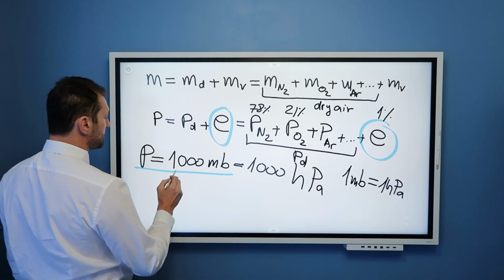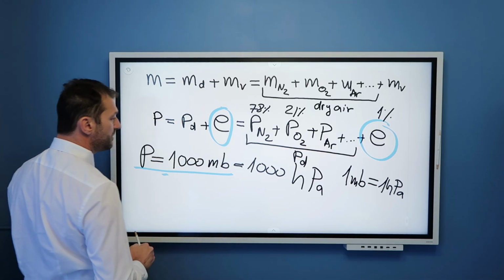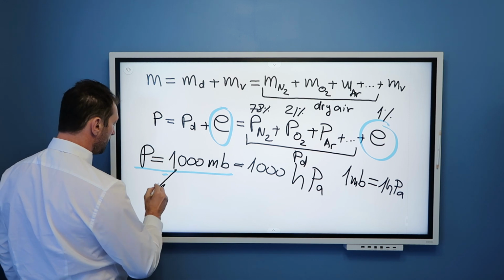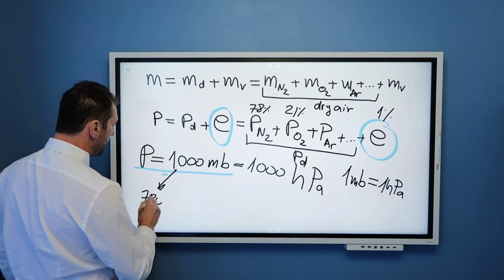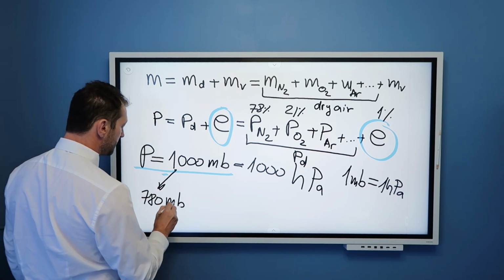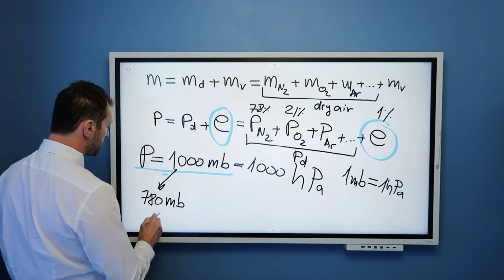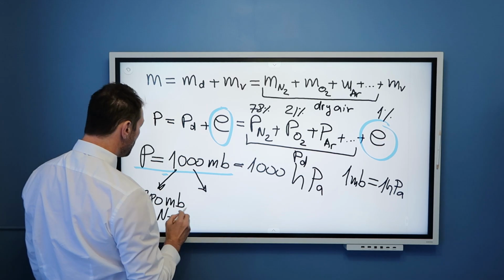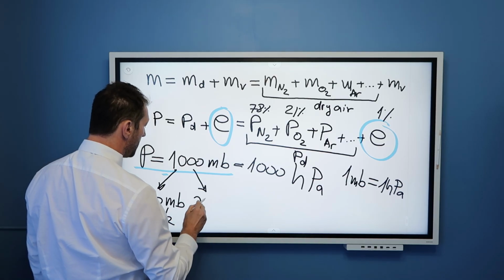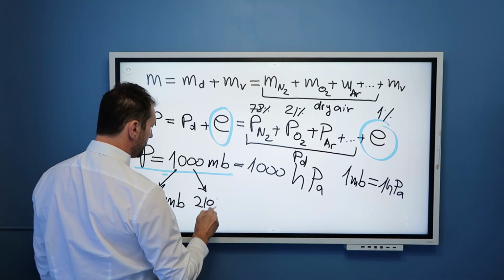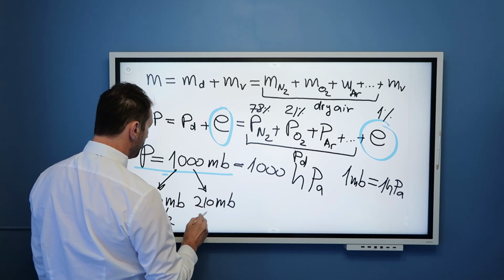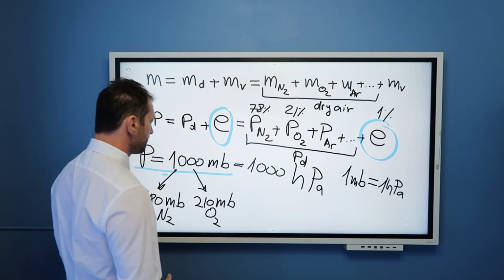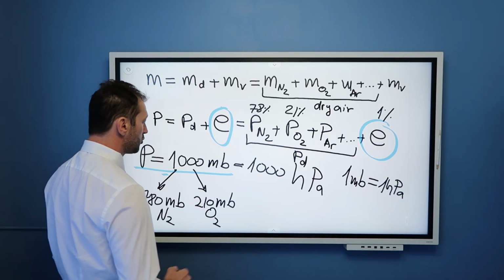Well, that means that out of these 1000 millibars of pressure acting on my body, 780 millibars is pressure due to nitrogen. 21%, well, that would be 210 millibars, would be pressure due to oxygen molecules in the form O2 in this room.